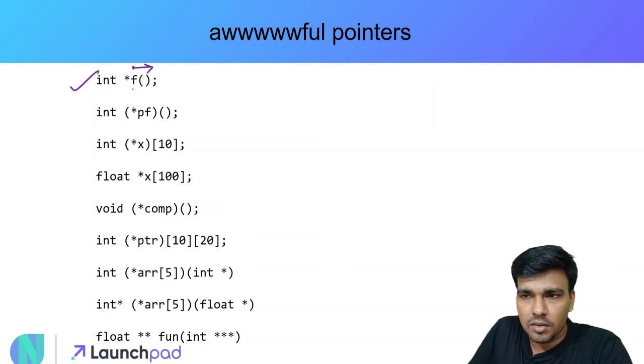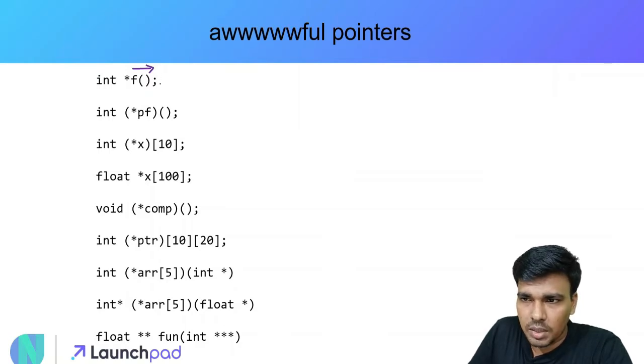इसका मतलब the variable is outside any braces. That means we'll keep on moving towards the right until we hit the semicolon or the end of this declaration. उसके बाद हम automatically will start moving towards the left hand side. Now whenever you encounter this kind of opening and closing brace, it means a function call, right? It's a function call. आप देख के समझ सकते हैं कि this whole thing seems to be like a function. कैसे होने वाला ये? This is nothing but f is a function which takes no argument.